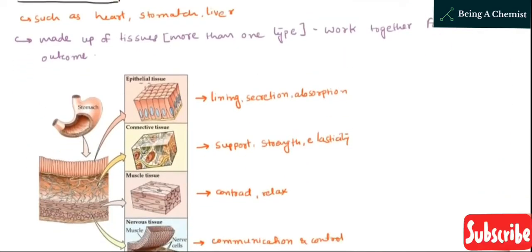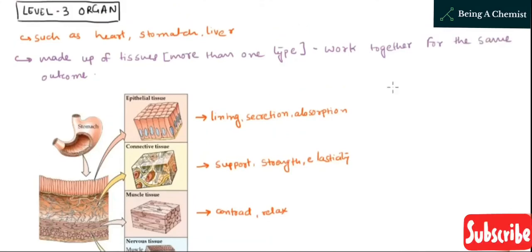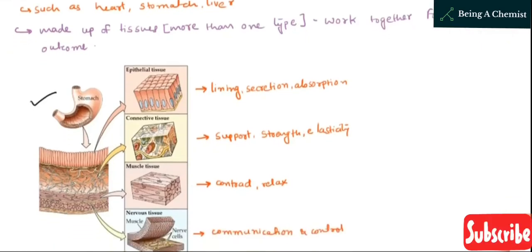So the next level is organ, and as we have discussed, epithelial tissue, connective tissue, muscle tissue, and nervous tissue. Epithelial tissues make up the lining, secretion, or absorption function in the digestive system. We are discussing the third level of organization, that is organ. The organ we are discussing is the stomach.